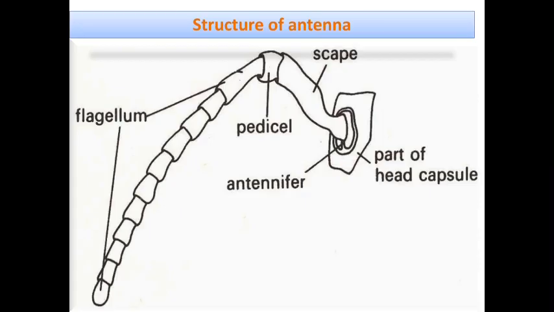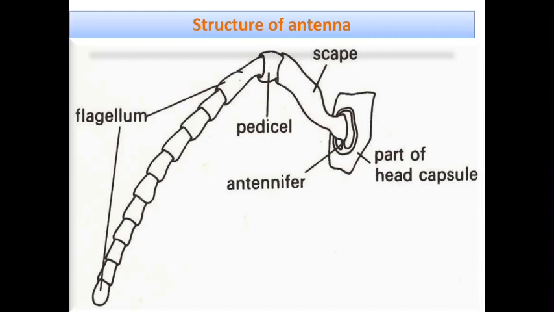Today we are going to learn about the different types of antenna found in insects. Generally, insects have a single pair of antenna, present on their head capsule, and this is the typical structure of an antenna. The basal segment is the scape, the middle segment is the pedicel, and the last segment is the flagellum. So the scape, pedicel, and flagellum are the three most important structures.